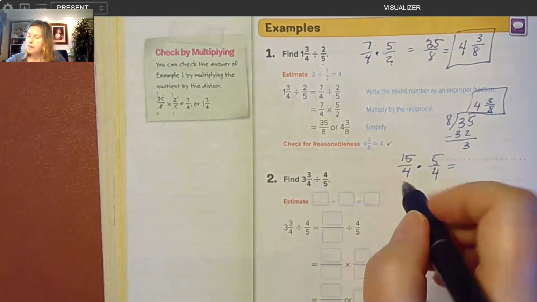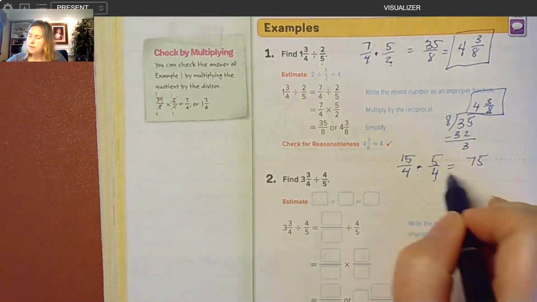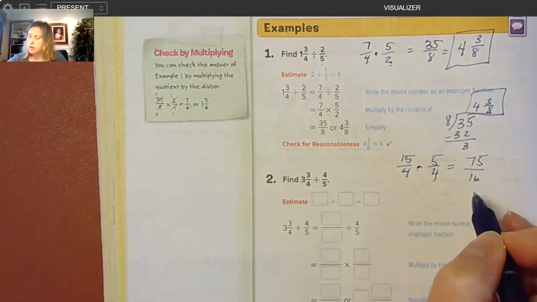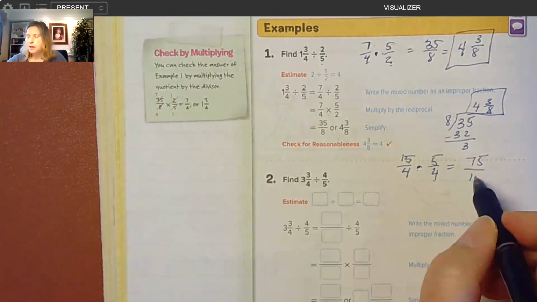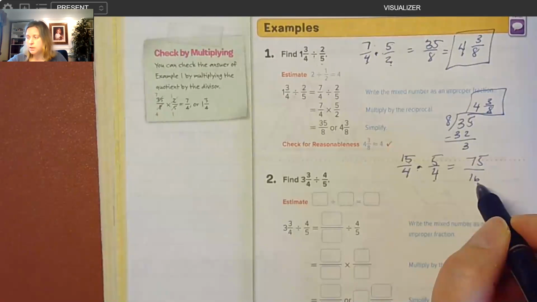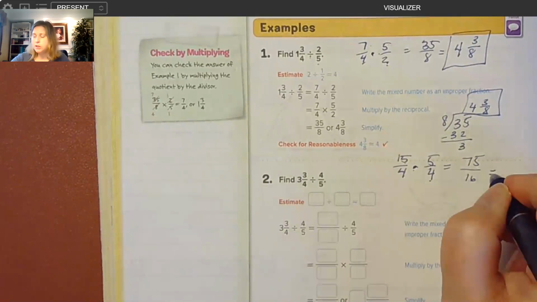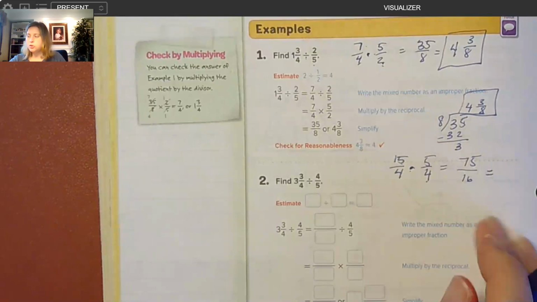15 times 5 is 75. 4 times 4 is 16. Okay. So then I use my estimating. Remember how we had to do our estimating with fractions? Okay. Finding compatible numbers. So 16 doesn't go evenly into 75, but 15 I can count pretty easily by. So I'm going to count by 15s to get me close. And this is why we needed to do that estimating with fractions earlier.